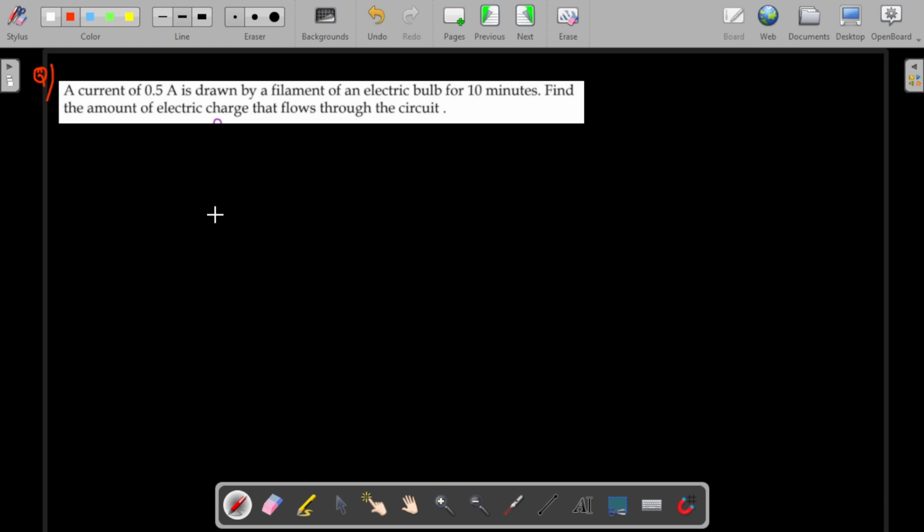A current of 0.5 amps is drawn by the filament in an electrical bulb for 10 minutes. Find the amount of electrical charge that flowed through the circuit. Guys, please pause the video and try to find the answer. If you are able to solve it, please post in the comment section with the answer, so that I will be very happy to see that.